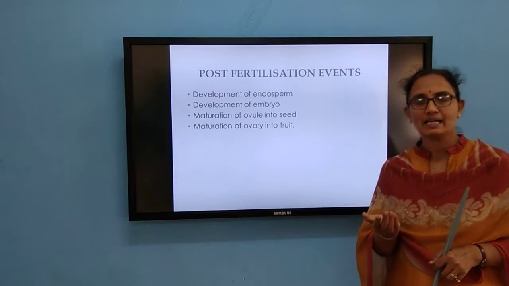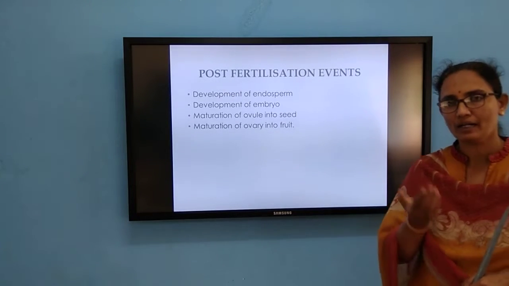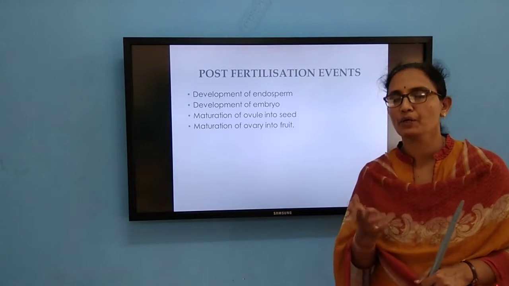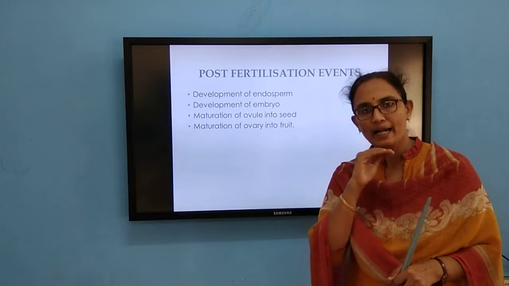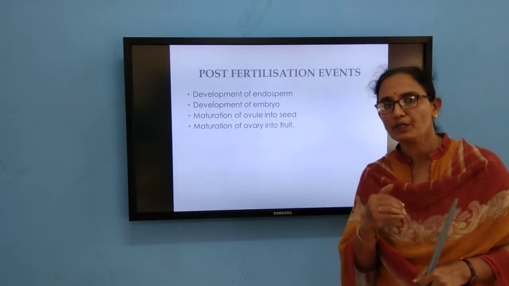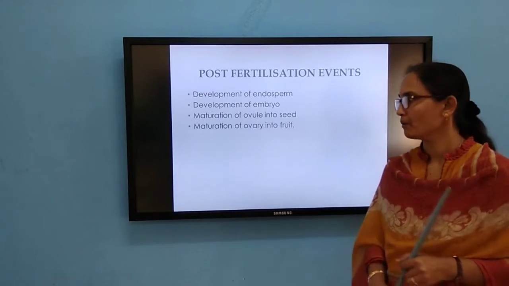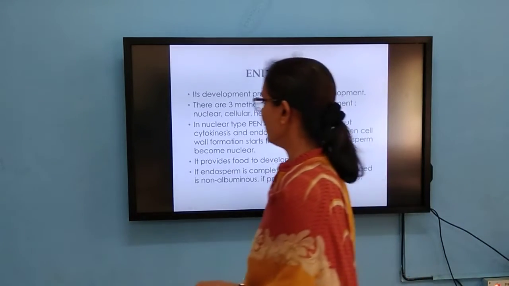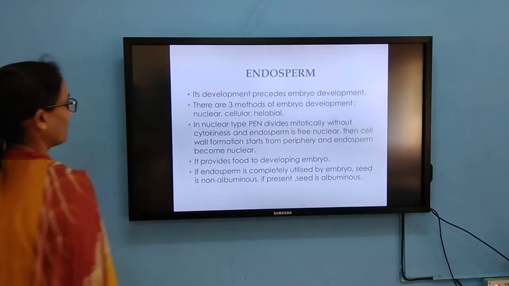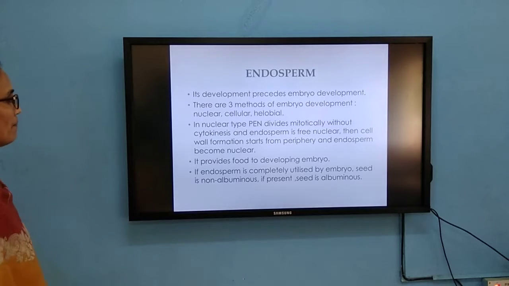The purpose is that it provides assured nourishment for the embryo. Which is providing assured nourishment? The endosperm provides the nourishment to the developing embryo. So endosperm development precedes embryo development.